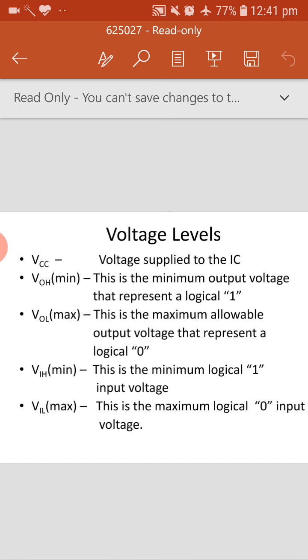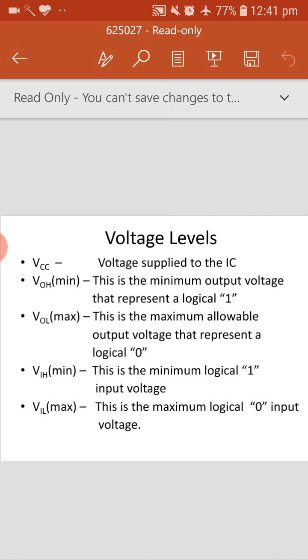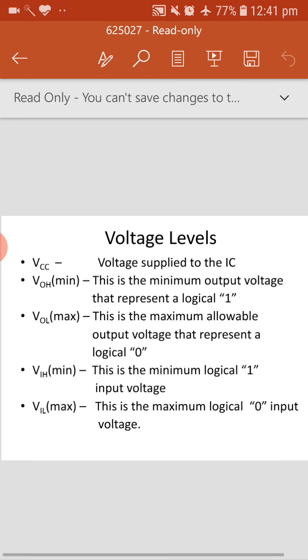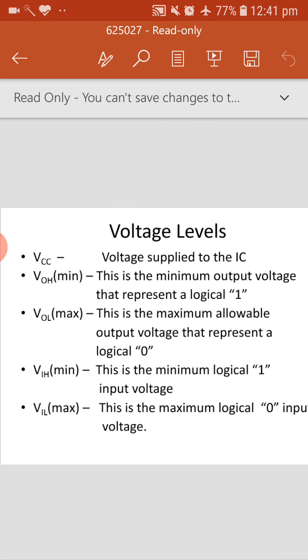Then what do you mean by VOH? VOH is the minimum output voltage that represents logical 1. Suppose an IC wants to send a logical 1 outside through its output pin. The minimum voltage it should have is VOH. What the value is depends on the logic family. CMOS will have some value and TTL will have some value. We will see that in the comparison at the end. First we need to know what VOH means.